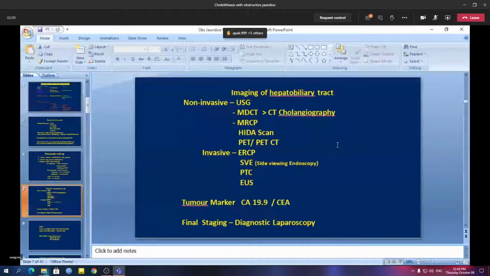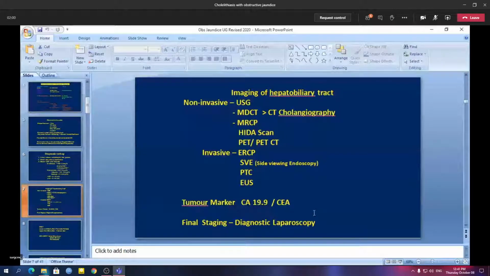These can only be seen by the naked eye, and we can do that by diagnostic laparoscopy. Just before the operation, we can do one laparoscopy to see whether there are any minute sub-centimeter deposits over the liver surface or the peritoneal surface of the abdomen.